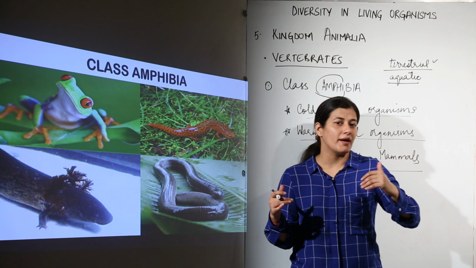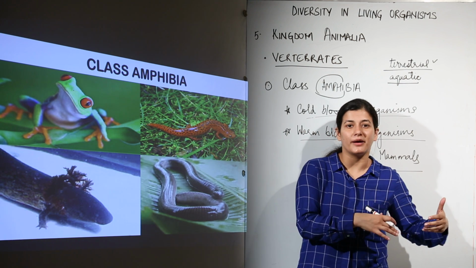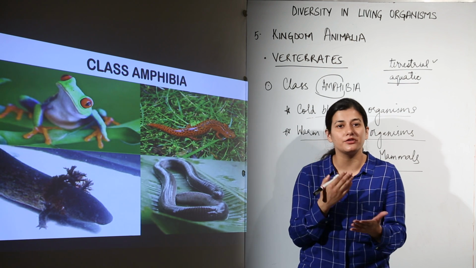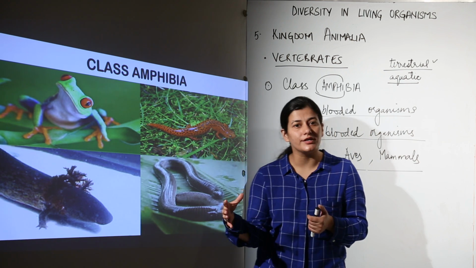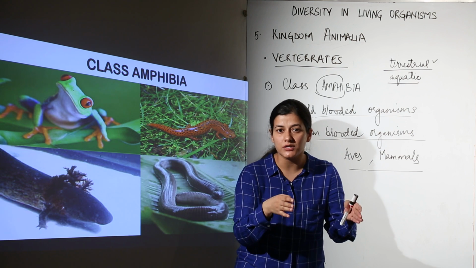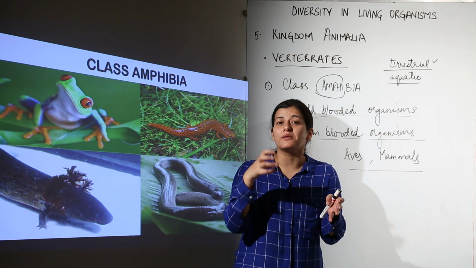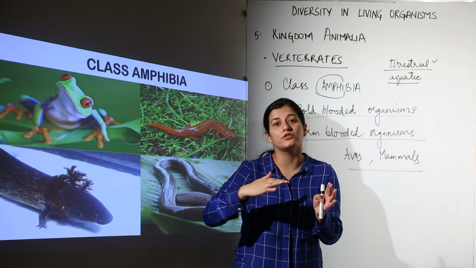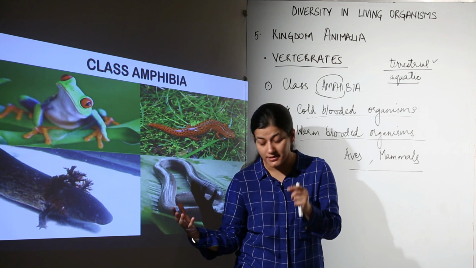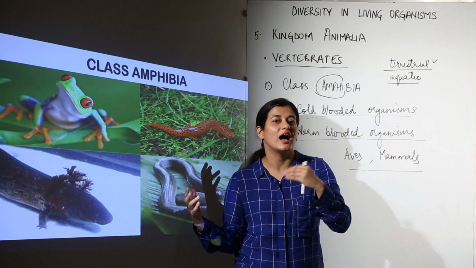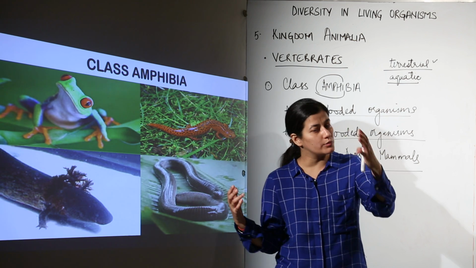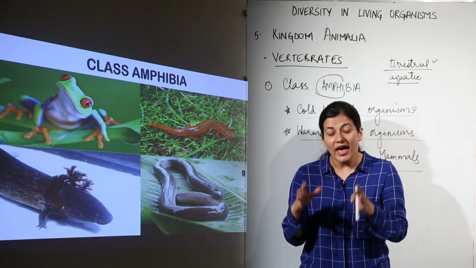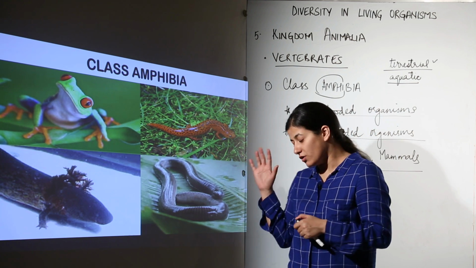If it happens to be minus 15, the frog would be dead by then because it cannot regulate its internal temperature, its enzymatic activity would stop. If you take it to 70 degrees Celsius, then also the frog is going to die because the internal body temperature is not going to be maintained at a steady state. Instead, it would try to reach 70 degrees Celsius. That is why these organisms hide. Whenever the temperature is high, they would hide. Whenever the temperature is low, they would hide so that they can survive, and that's why they are cold-blooded organisms.